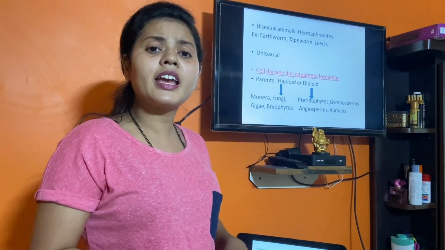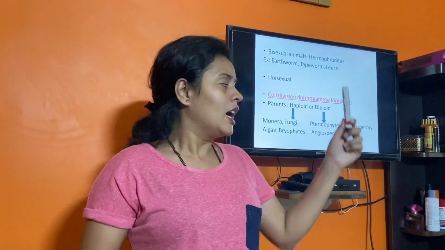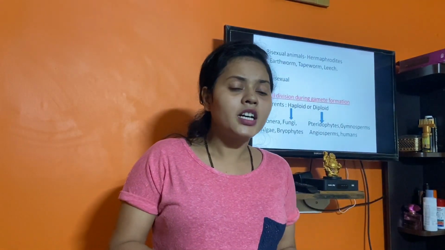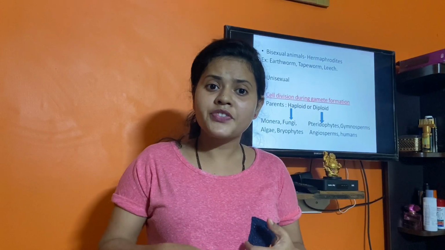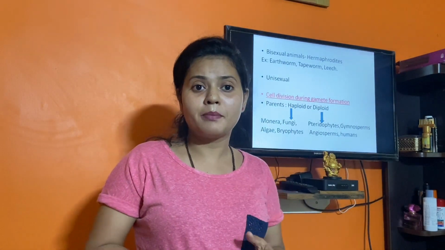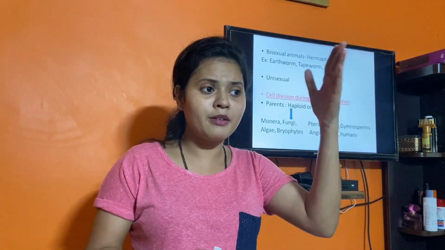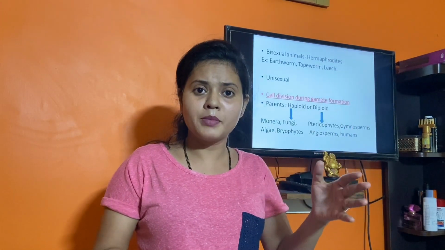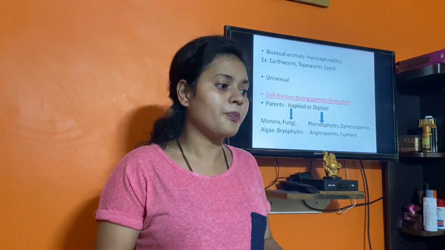Okay, this is in case of the plants. Now let us see in case of the animals. Now if we consider dogs, cat, human beings, we all are unisexual because we have single reproductive structure. For example, female human will have only female reproductive structure, male human will have male reproductive structure.